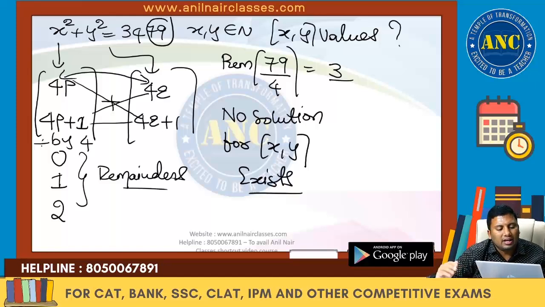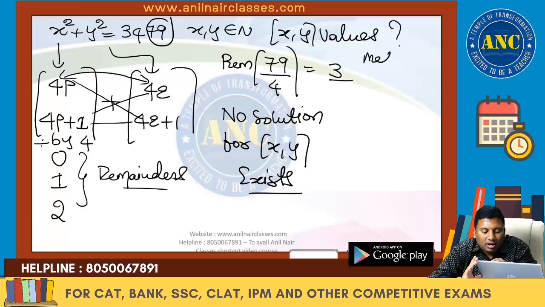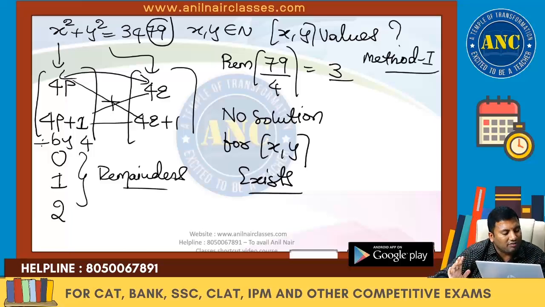Idea clear, right? This question can also be solved in another way. This is method 1. I hope the method 1 idea is very clear. Simple usage of the definition of a perfect square, you will get this logic. Any perfect square is either divisible by 4 or leaves remainder 1 when divided by 4. Possible remainders are 0, 1, 2, but I require remainder 3.